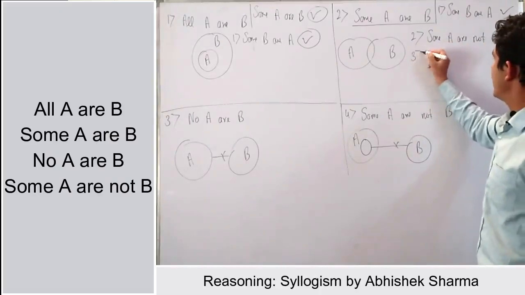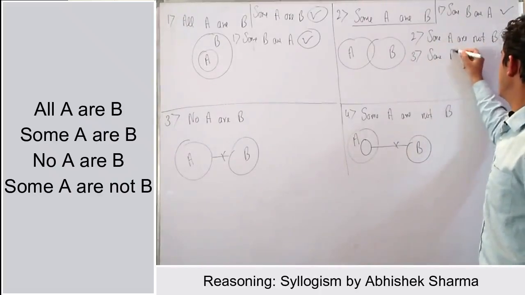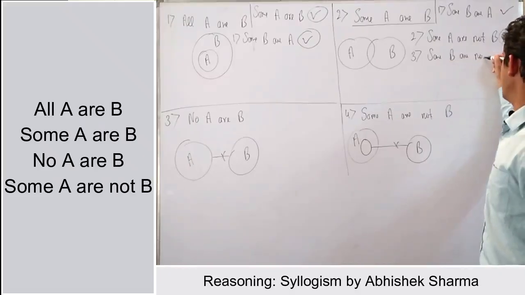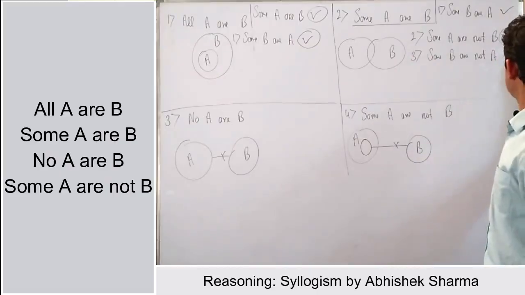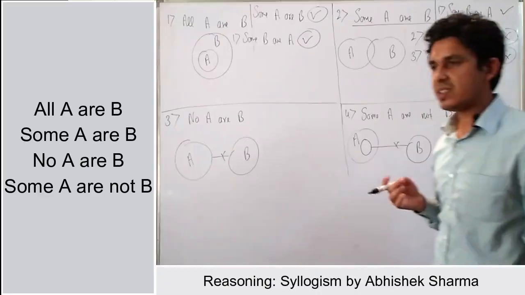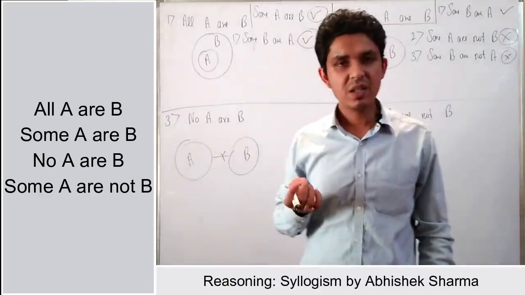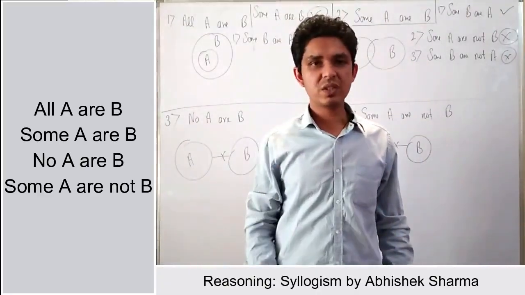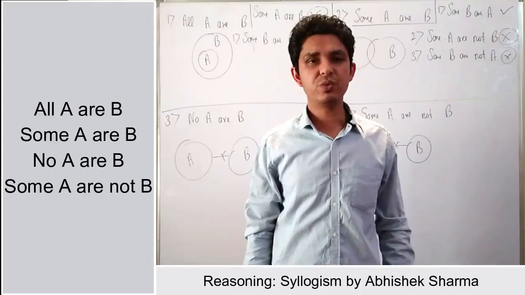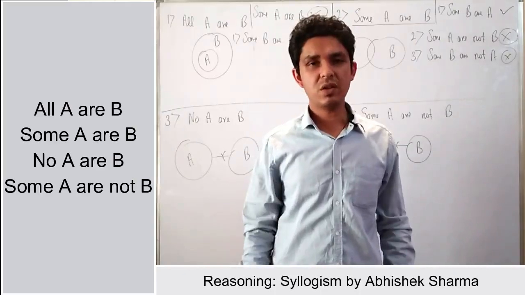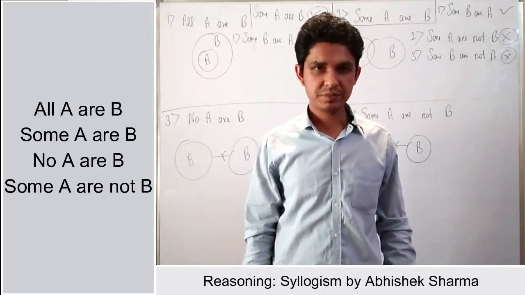Likewise, if we check some B are not A, this will also be false here. That means if the statement is some A are B, then the possible conclusion can be some B are A. Only these statements will be true. Rest all the conclusions will be false.